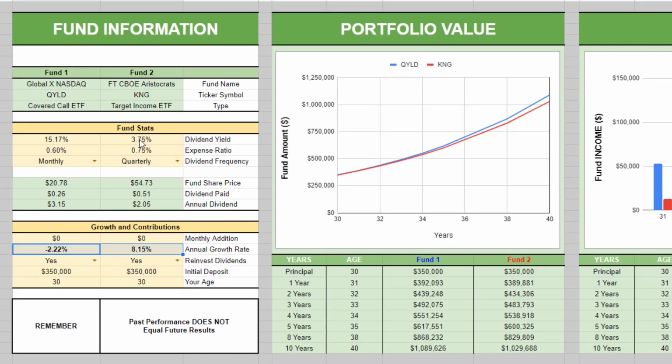So now that we know a little bit more about KNG, taking a look at their dividend yield and their annual growth, they do say it is an income fund. However, it does only pay a quarterly dividend at a 3.75% dividend payout. So your dividends are not going to be that high. You would have to have quite a significant amount of value in your portfolio to be able to live off the dividend from KNG.